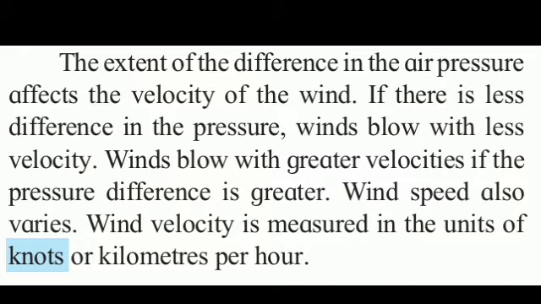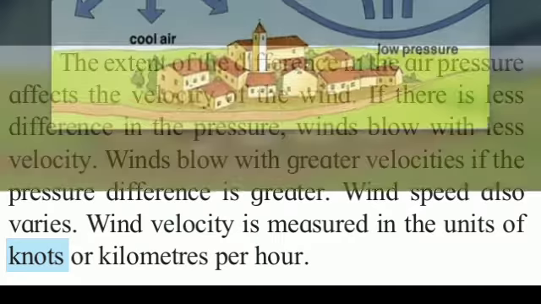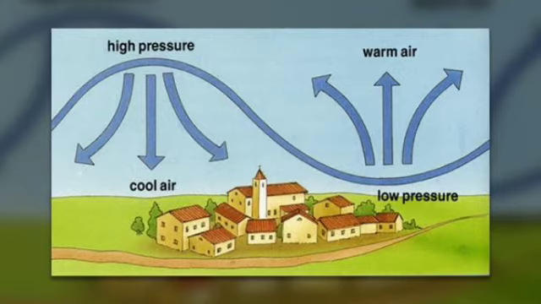Now see the explanation. Suppose in a particular area there is a high pressure, and simultaneously in another close by area there is a low pressure. At that time winds blow from the high pressure area towards the low pressure area.